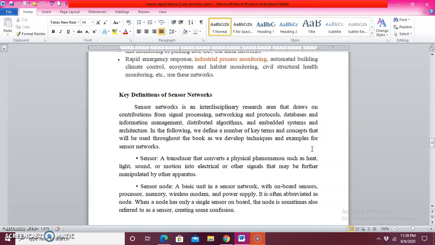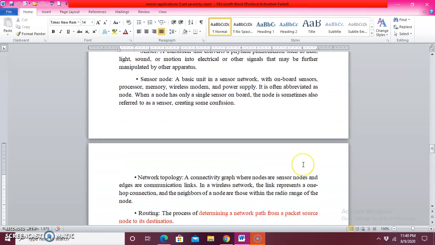The next one is about sensor node. What is the meaning of sensor node? A sensor node is the basic unit of a sensor network, and it consists of an onboard sensor, processor, memory, then an RF transceiver communication module as well as a modem. This is what your sensor node consists of.